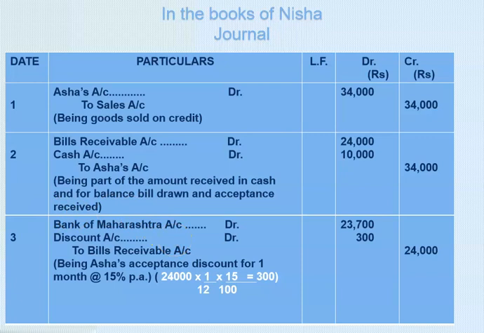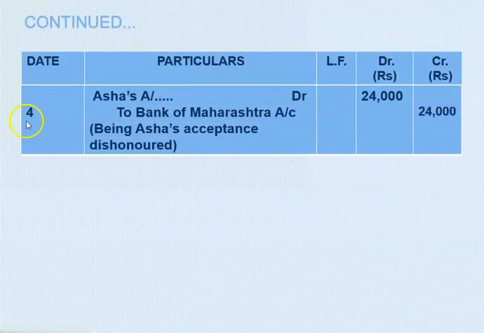Now let us see here what happened. Now see the first bill, that is dishonored on due date, right? So this is a discounted bill dishonored, and therefore our entry is Asha's account debit to Bank of Maharashtra's account 24,000 rupees. Being Asha's acceptance dishonored. So here we have passed the entry of dishonor of bill.